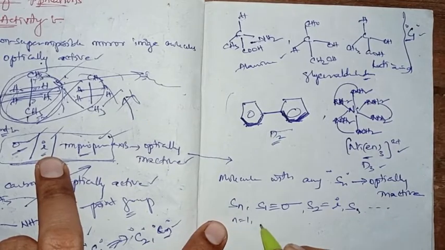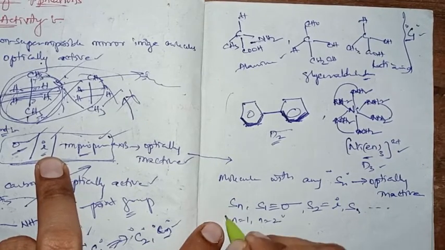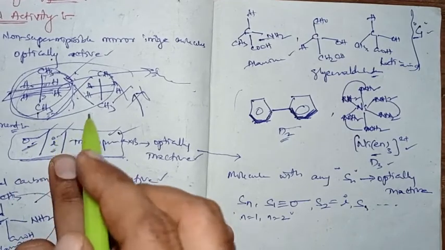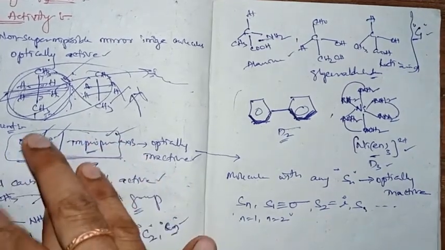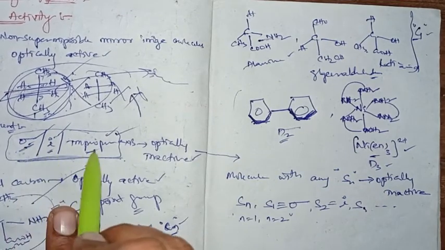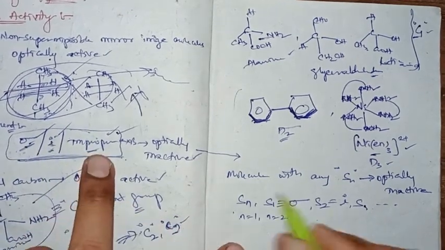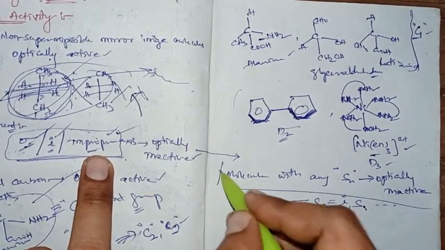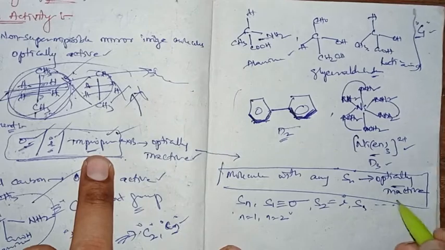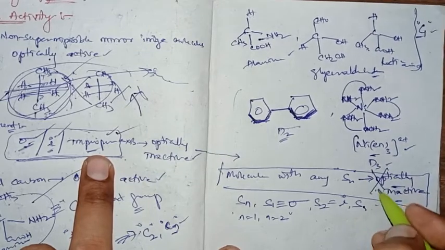When n is equal to 1, n is equal to 2 will count, right, which covers the plane of symmetry and inversion center. So all together, the plane, improper axis and inversion center, we can have a statement that a molecule with an improper axis is never optically active.